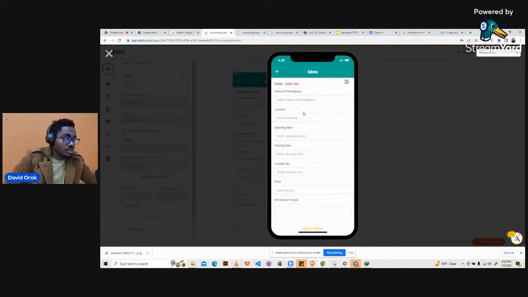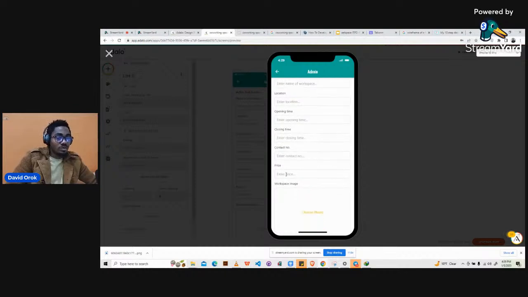So Uche's role is to create different co-working spaces here by giving the name of the workspace, the location, the opening time, closing time, the contact number, the price, and the workspace image. That's basically what Uche gets to do.